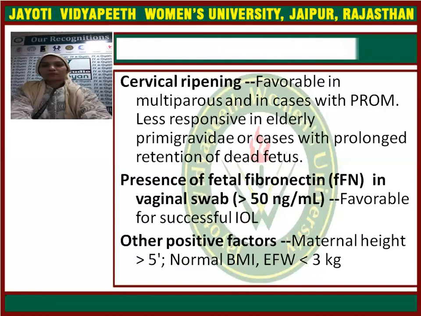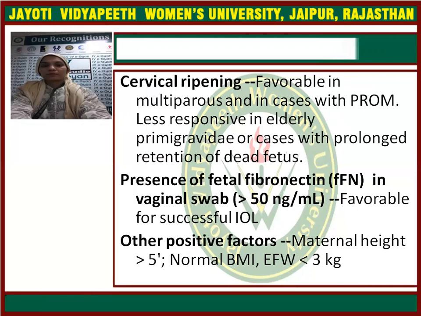Next one is cervical ripening. Cervical ripening is generally favorable in multiparous women and in cases with premature rupture of membranes. In elderly females, the cervix is generally less responsive; the os is tight. In primigravida and in cases with prolonged retention of dead fetus, cervical ripening generally takes time. Again,